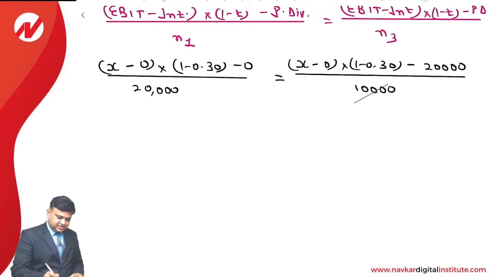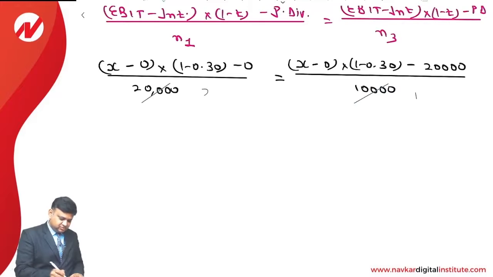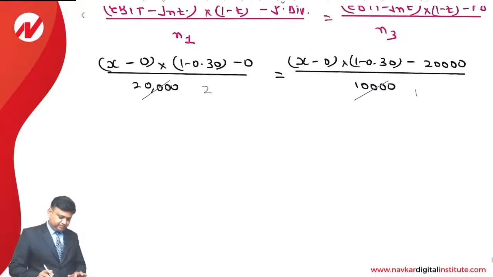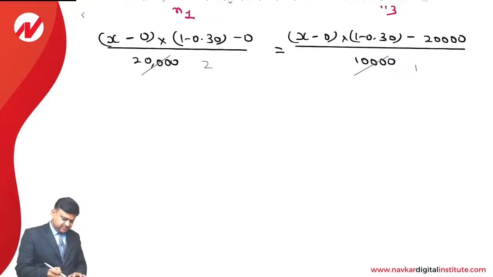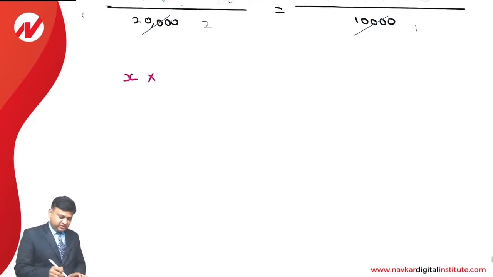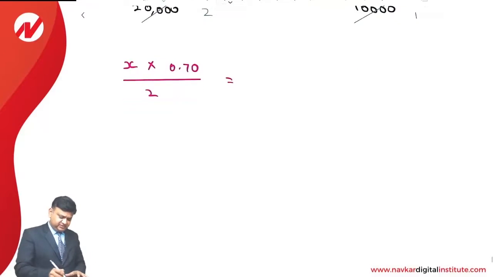So this 10,000 is getting cancelled against this 20,000. So 20,000 upon 10,000, that comes to 2. X minus 0 is X. 1 minus 0.3 is 0.7, divided by 2. On the other hand, X minus 0 is X into 1 minus 0.3 is 0.7X, minus 20,000.